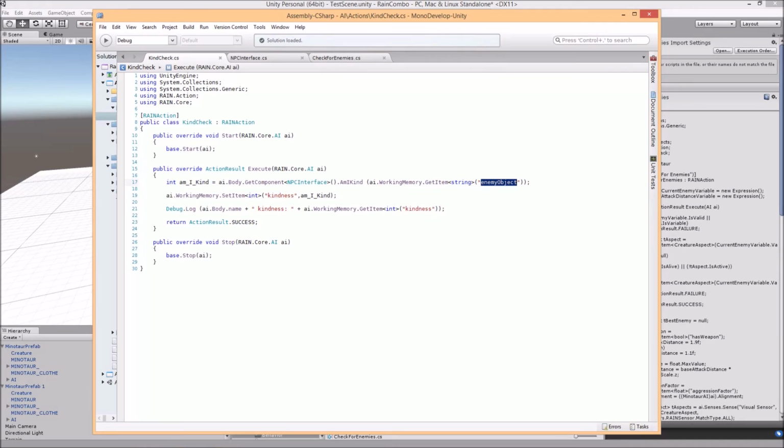Then we create another variable called kindness using that AmIKind return. AmIKind will be an integer between 0 and 4, with 0 meaning they're the opposite of kind, and 4 meaning they're kind to absolutely everything. We've made these two Minotaurs pretty darn kind.